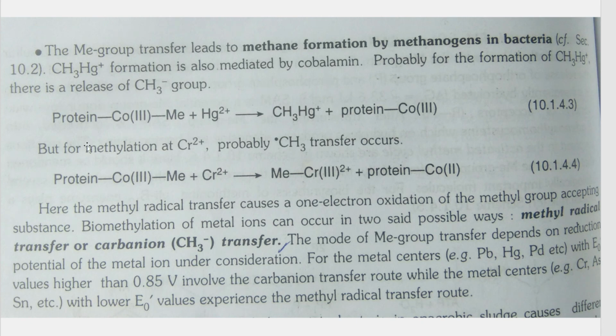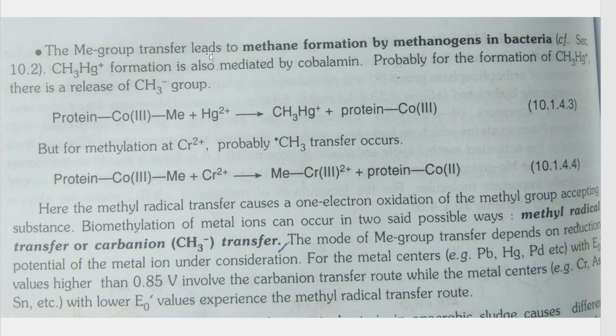So there is a protein containing a methyl group. This happens in the presence of vitamin B12. To Hg2 plus, a metal ion that is present, there is the transfer of this methyl group giving CH3Hg plus, and this coenzyme remains as such. So this is called methylation.